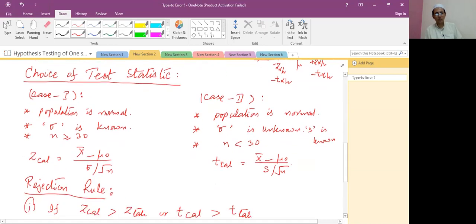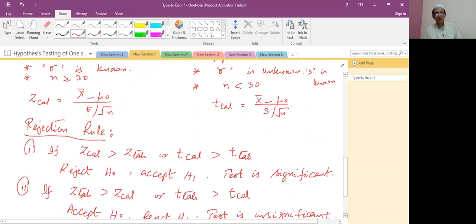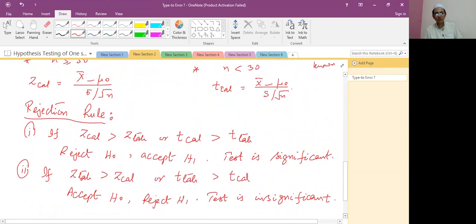Now what is the rejection rule? There are two rules. According to these two rules, we reject or accept the hypothesis. If the Z calculated value or T calculated value is greater than the tabulated value, the conclusion is reject H0 and accept H1. It means the alternate hypothesis is accepted and the null hypothesis is rejected.